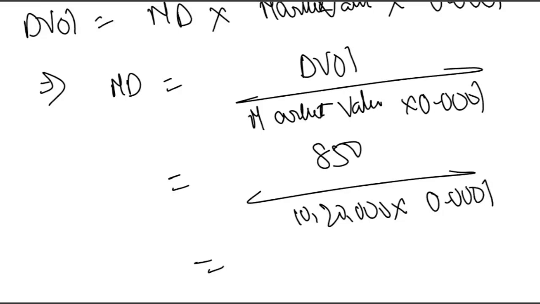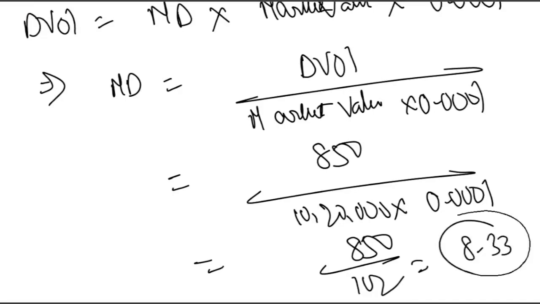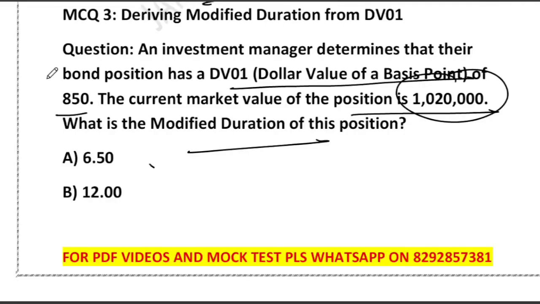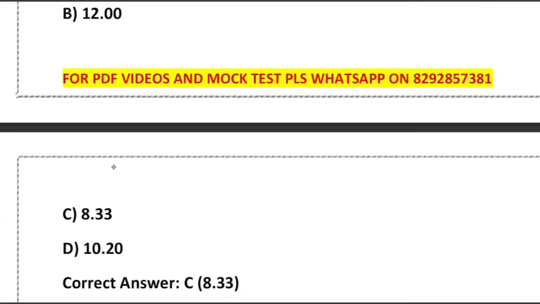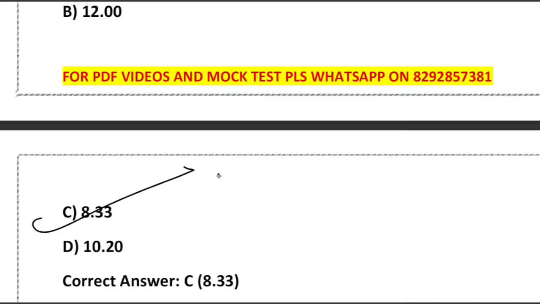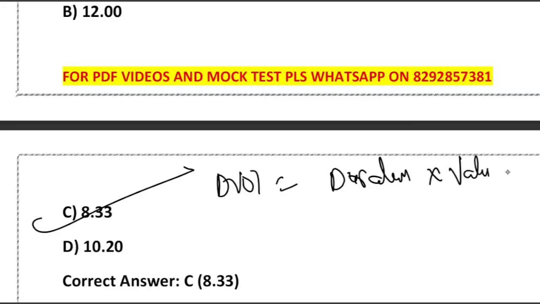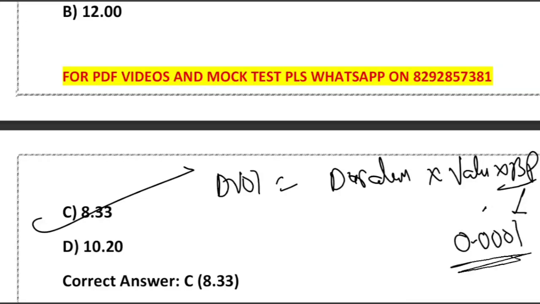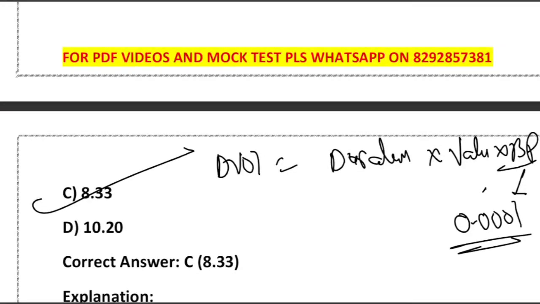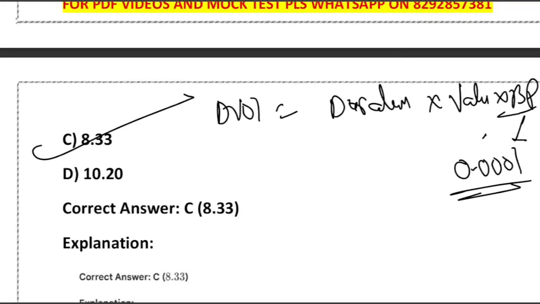This gives us how much? If you look at the denominator, that is 102. So that gives us 8.33 as the modified duration. If you look at the options they have provided, yes, 8.33 is the correct answer. So remember, DV01 is equal to duration multiplied by value multiplied by bp, and bp is always 0.0001. If DV01 is given, divide by market value and knock off the 4 decimals. So it measures rupee or price change for 1 bp. That's the point.